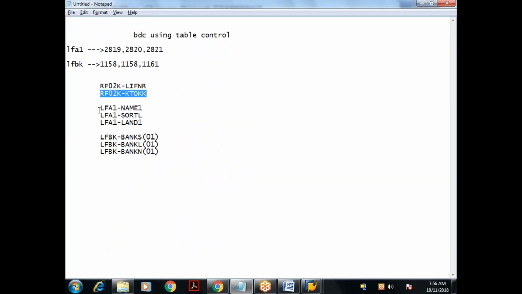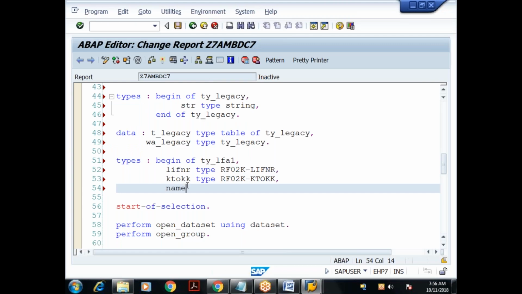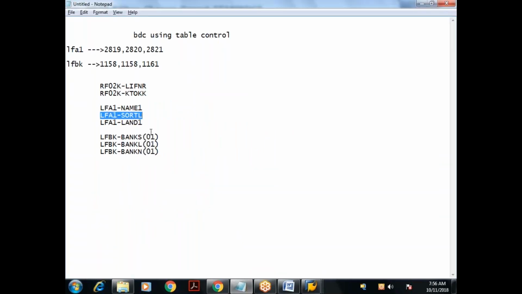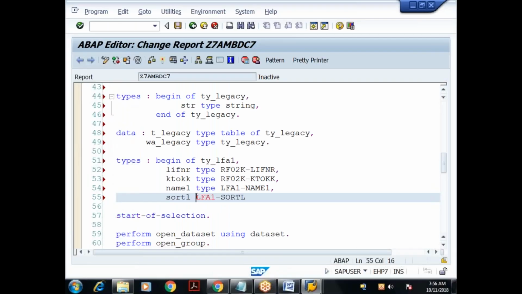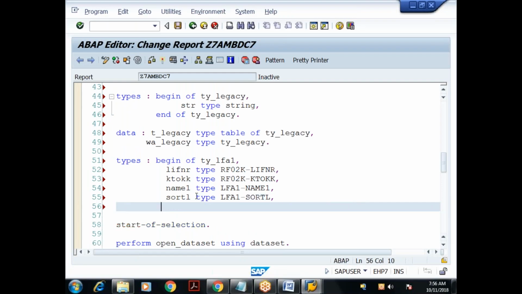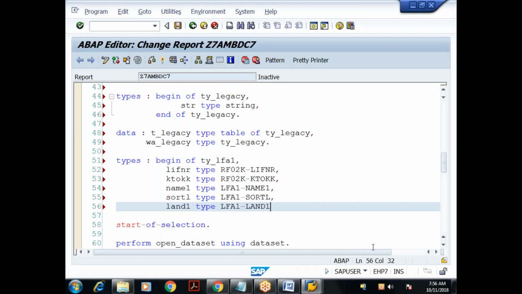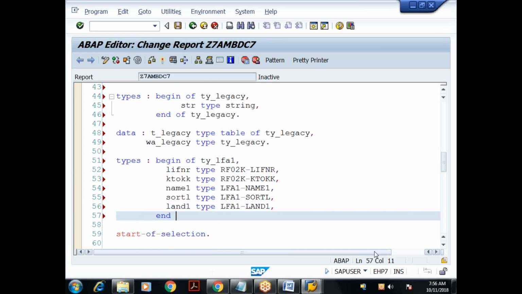Next, what else? LFA1-NAME1. Name1 type LFA1-NAME1. Next what? Search term, SORTL, type so and so. Then LAND1. Done. Comma. What? End of what? TY_LFA1.